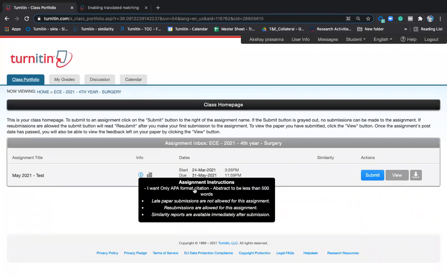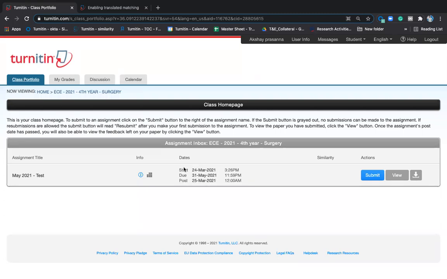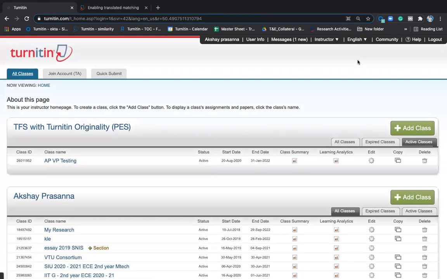I want only APA format of citation. You have put this comment. I did this. Abstract to be less than 500 words. I did this. And it is also giving other comments also. It will show you start date, due date, everything for the student. They'll click on submit and they'll upload. Simple as that. So there is no hard work and everything. Settings and all is done by you.